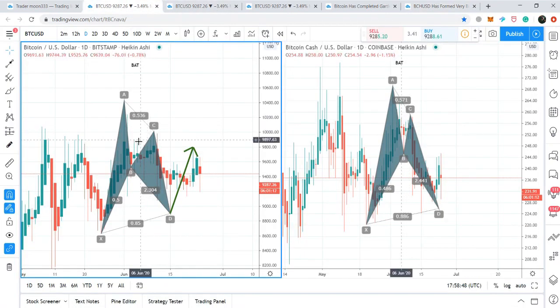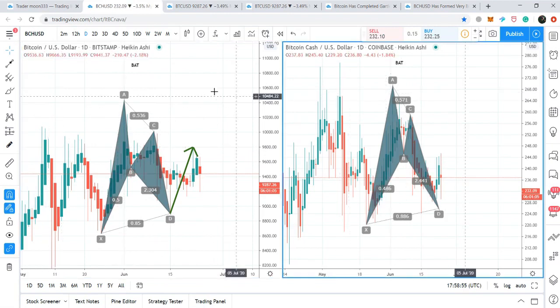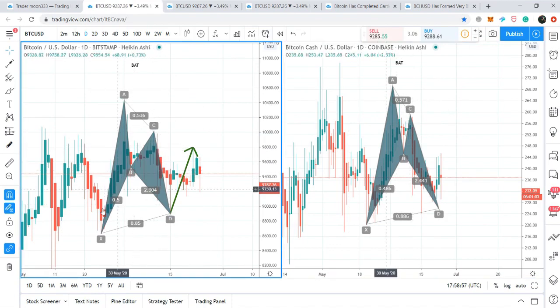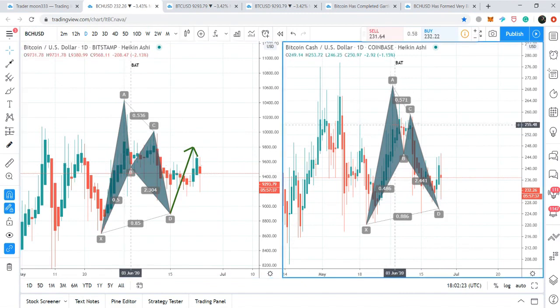First of all, I would like to show you this bullish bat pattern that is formed by Bitcoin Cash. This is the Bitcoin chart and this is the Bitcoin Cash chart. Now we can see that when this formation was started by the Bitcoin price action, at the same time Bitcoin Cash also started the formation of this bullish bat pattern. Bitcoin retraced between the 0.382 to 0.50 Fibonacci retracement level. On the other side, Bitcoin Cash also retraced between 0.382 to 0.50 Fibonacci retracement level, and this was the first confirmation of the bullish bat pattern.